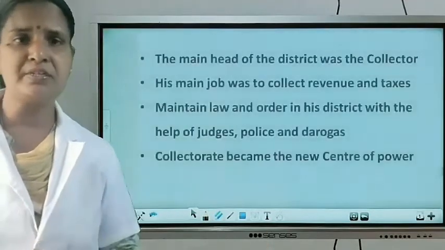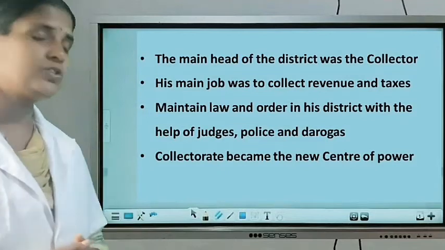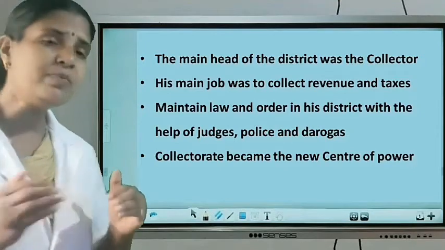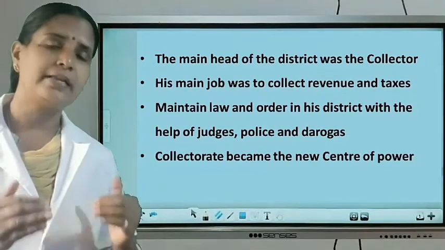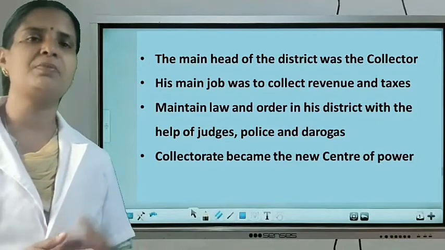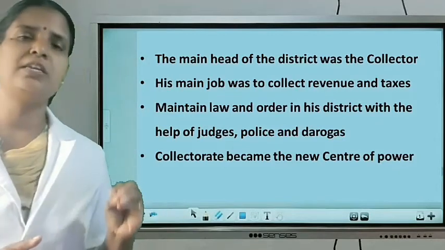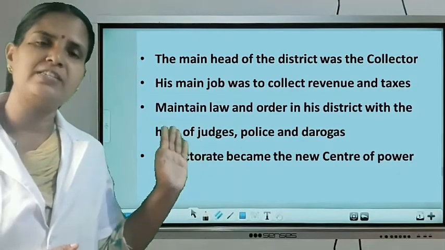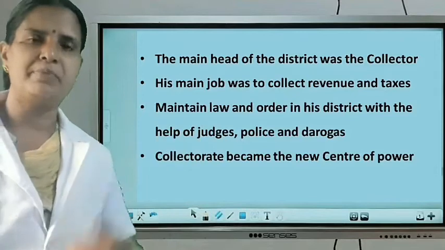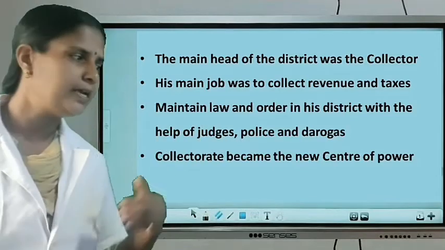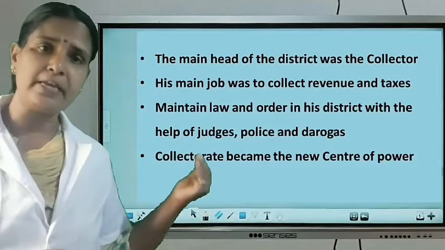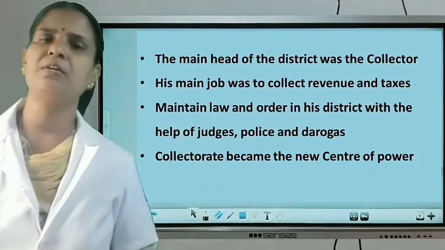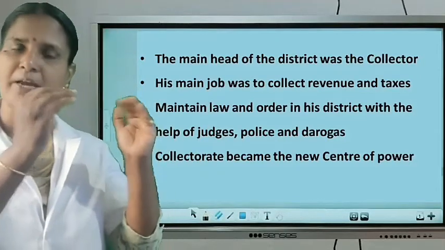The main head of the district was the collector. Who was the main head? The collector was the main head of the district. And what were the main duties of the collector? The collector looked after the administration of the particular district as well as maintaining law and order, and helped the judges, the police and the daroghas to do the administration in a proper manner. Then the office of the collectorate became the new center of power. They started to do the administration from where?